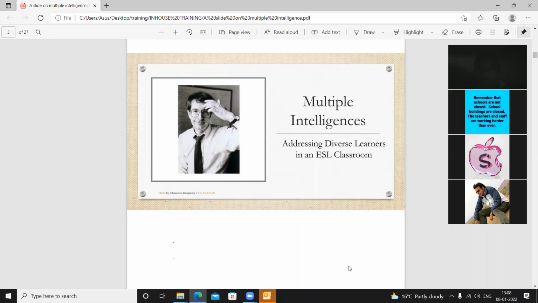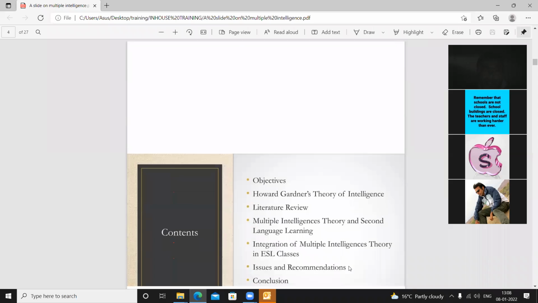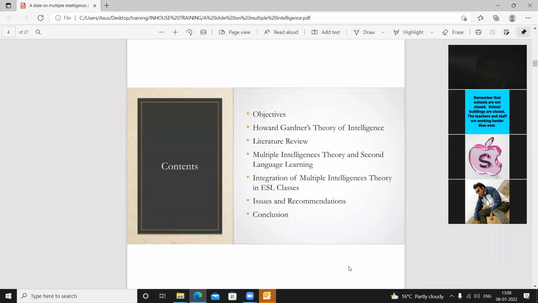Means we will have to understand, each and every student will learn in a different way. So we should try to provide them that type of environment only, then the students will enjoy the learning. Let's move to the next slide, and this is the objective of the topic that we are going to learn here, and we will apply this in our classroom to make our learning and teaching very effective.